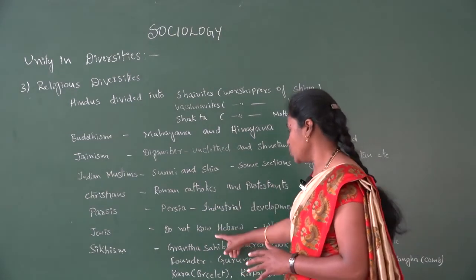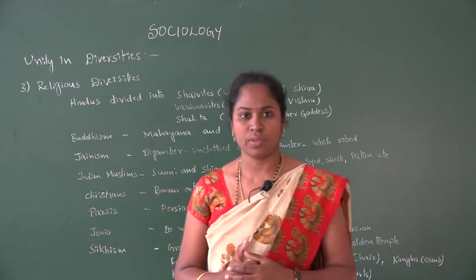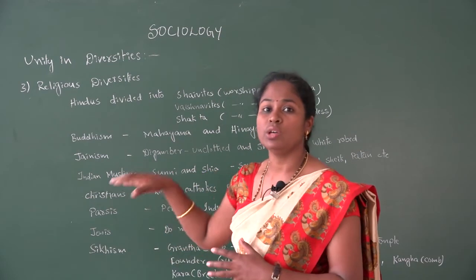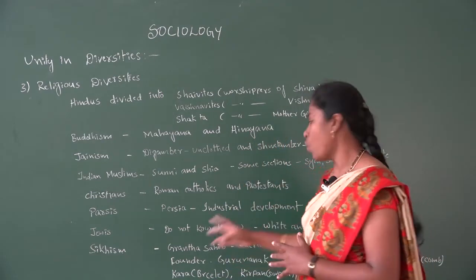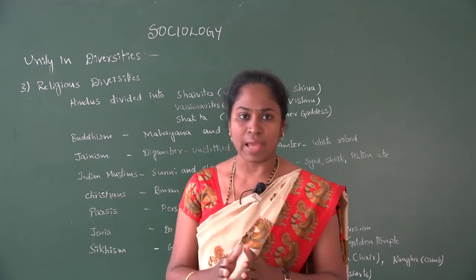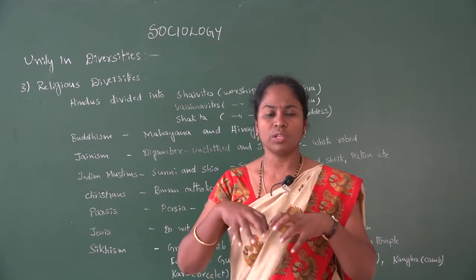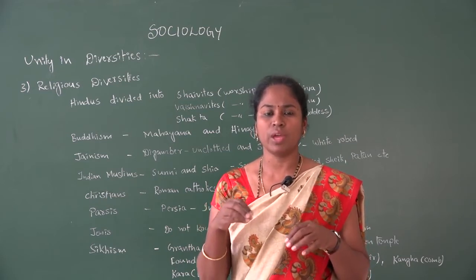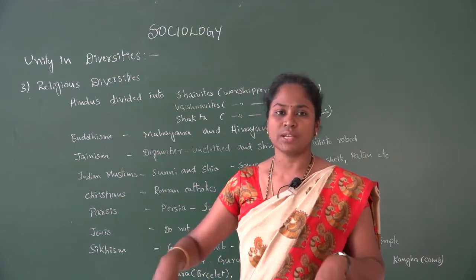The next one, Jews. We can see that they don't speak the Hebrew language, but they follow the lifestyle, especially the food habits and some of the rituals of the Jews. There are also two groups among them, the whites as well as the blacks. There are some restrictions among them, and some groups which we can see. Just as in Hinduism we have jatis, like that they have their own groups inside the Jews.